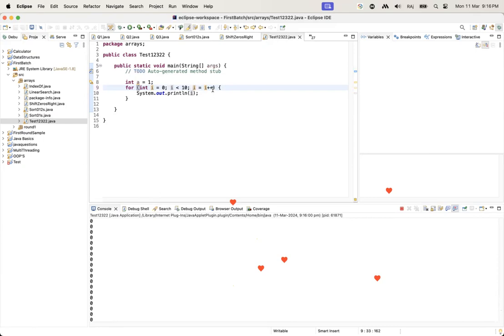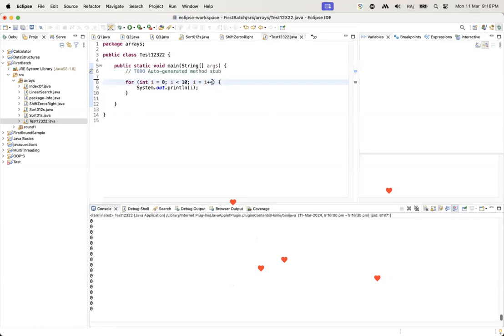Because it is part of the expression, i equals i++ is the post one, so it directly takes the first value before it is incremented. So it is going to run infinite times, because here the i value is always 0 only.